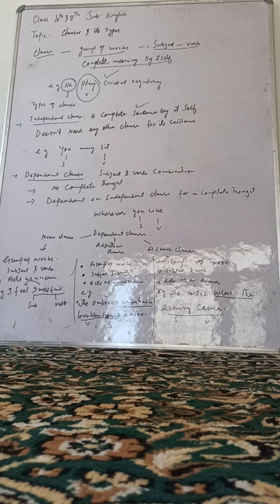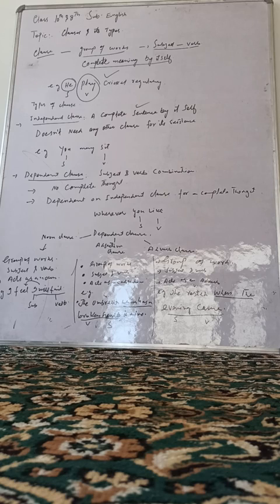The second one is dependent clause. What do you mean by dependent clause? In dependent clause, you have a subject and verb combination. And the second one is that it does not give us a complete thought. That means a dependent clause is dependent on what? On an independent clause. Dependent clause is dependent on independent clause for a complete thought.